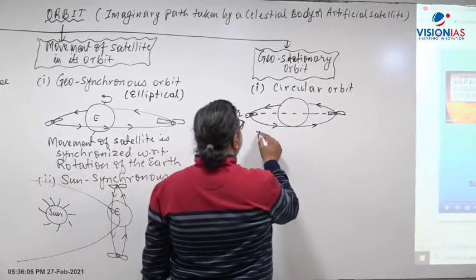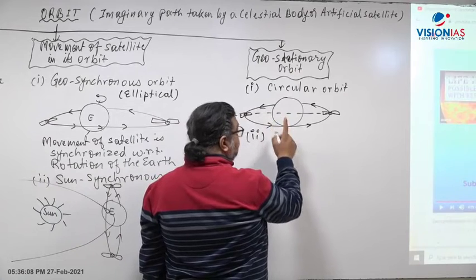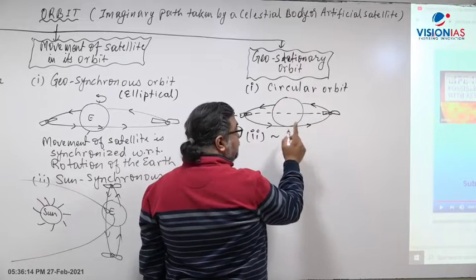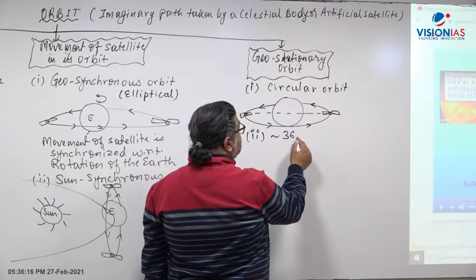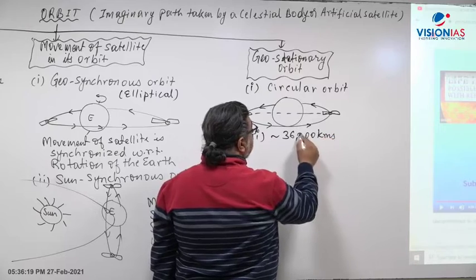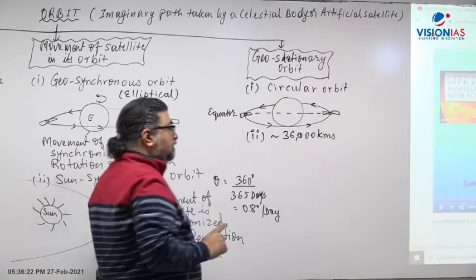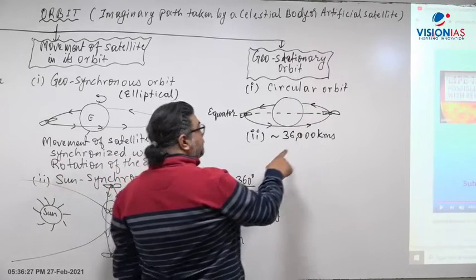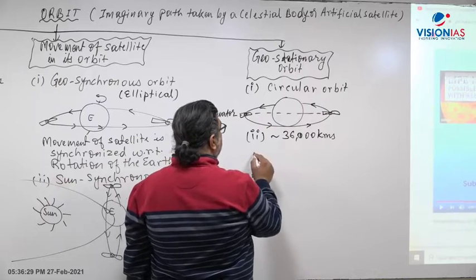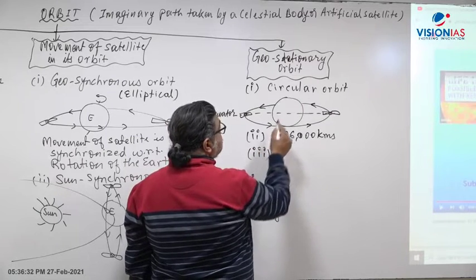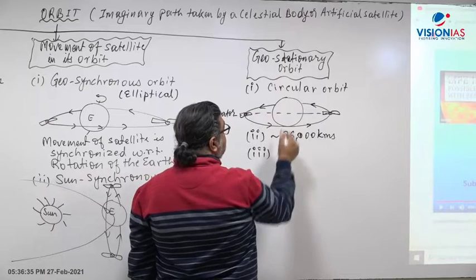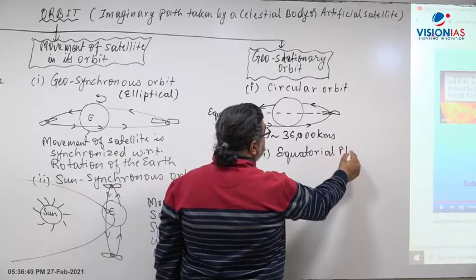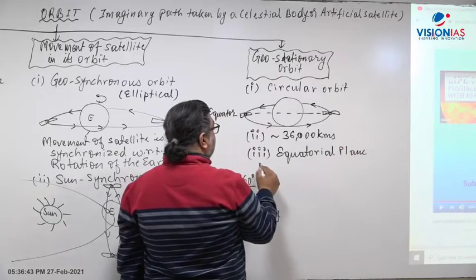What is the second thing? The second thing is the height of the orbit. The orbit is located around 35,786 kilometers, that is approximately 36,000 kilometers above the Earth's surface. The third thing is that the satellite moves around the Earth on the equatorial plane.